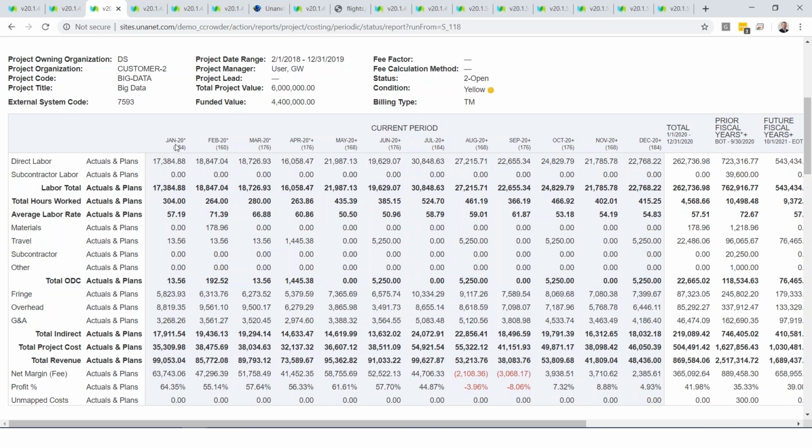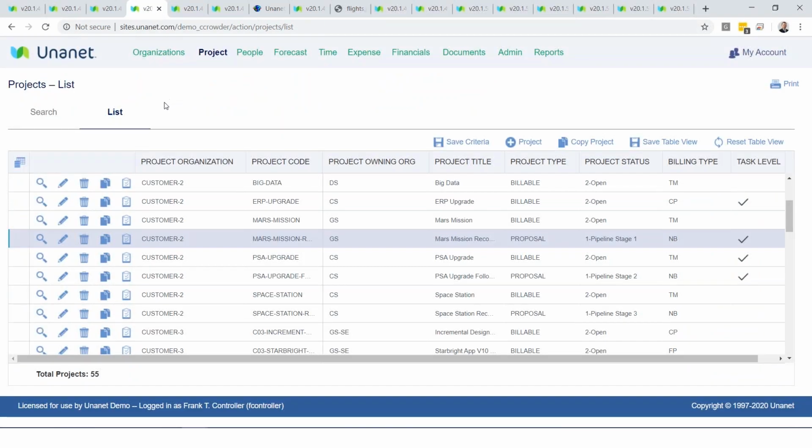This is kind of a trending P&L for your project, and what's especially powerful is it allows us to combine what we actually do with what we're planning to do to get to our real-time estimate at complete.